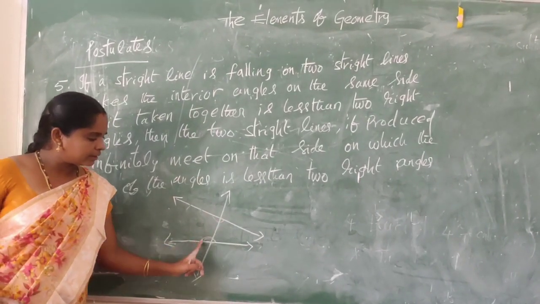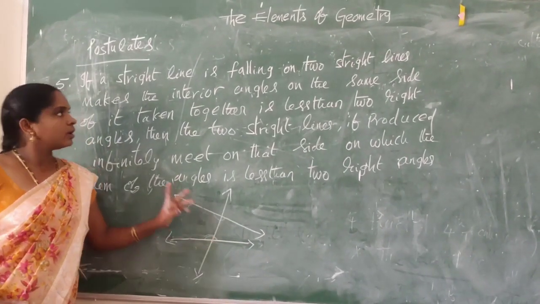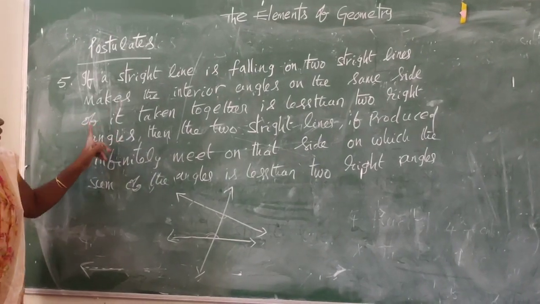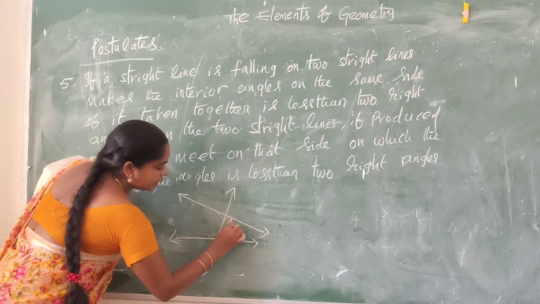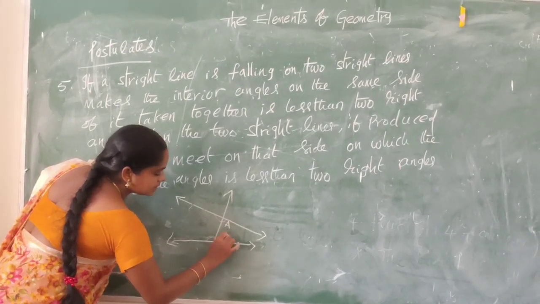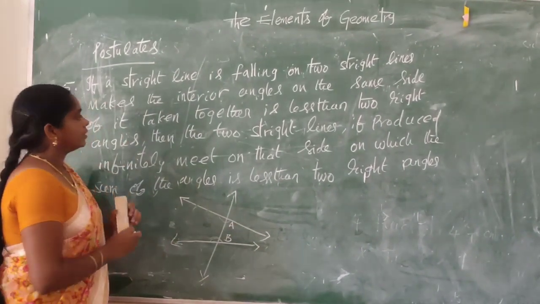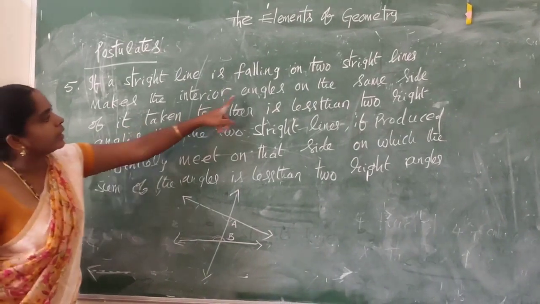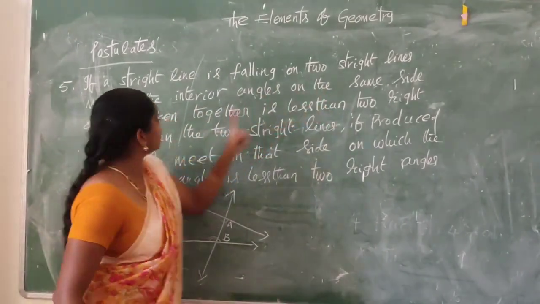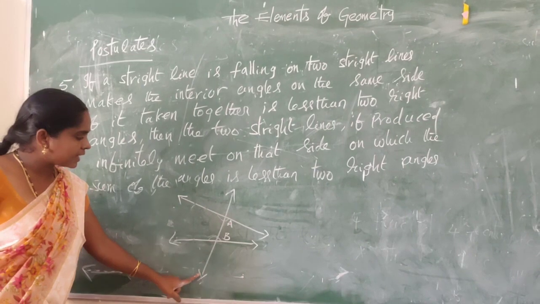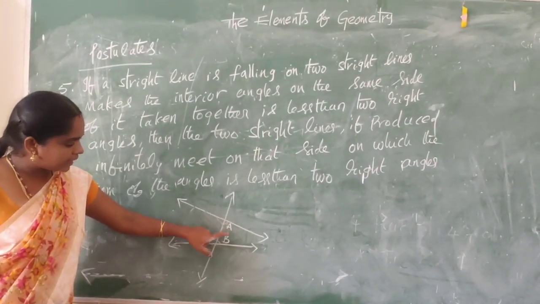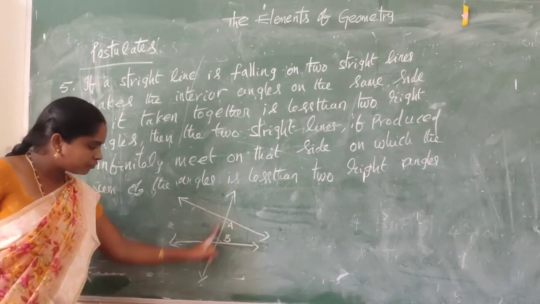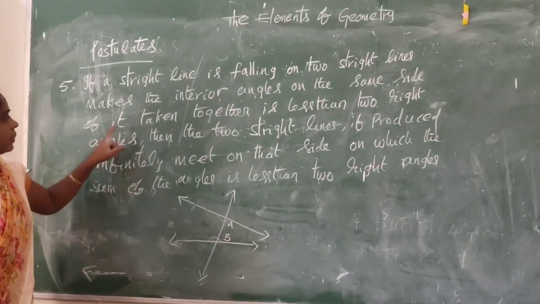Here are the interior angles. Let us take here A, and this is B. Interior angles on the same side of it. Interior angles are angle A and angle B on the same side of the transversal.